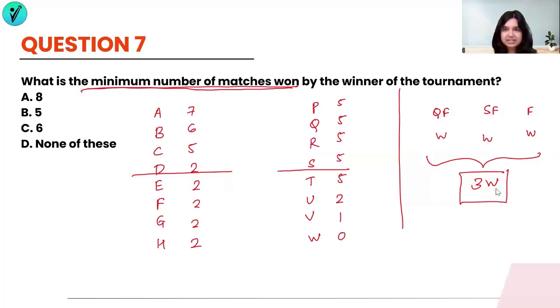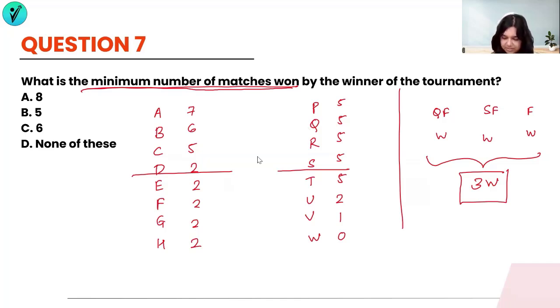So I know for a fact that at 5, I can't definitely win the tournament because at 5 wins, I could have also lost the entire thing in round 1 itself. I could be eliminated in round 1 just by 5 wins. Let's try with 6 wins. A total of 6 wins means 3 wins over here and 3 wins in the first session.